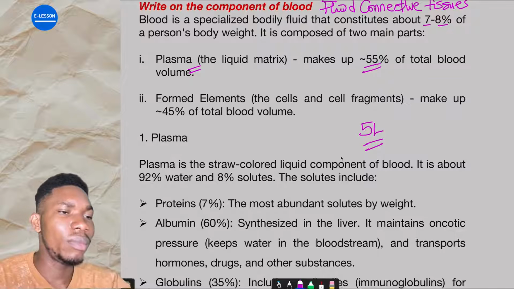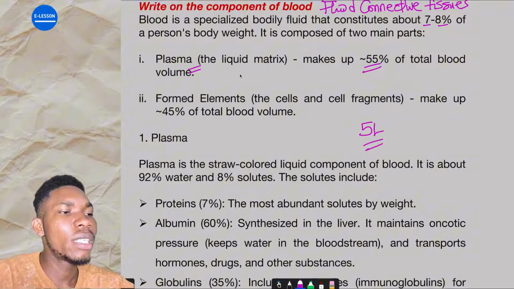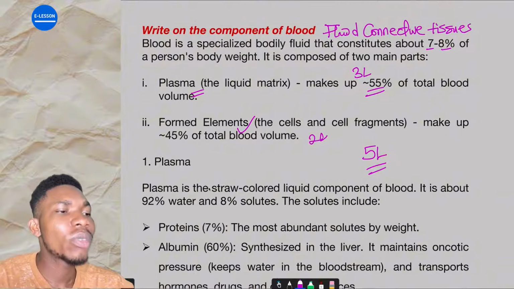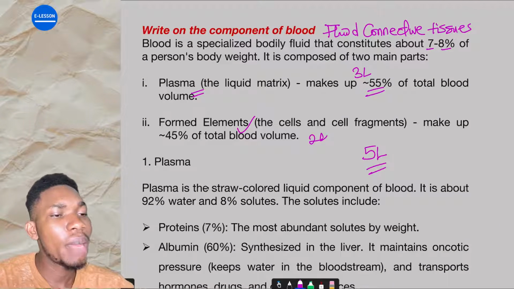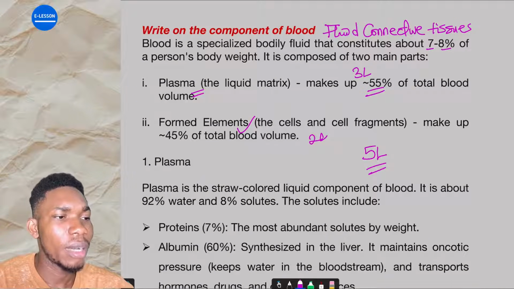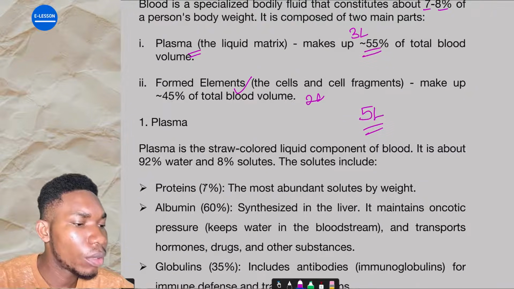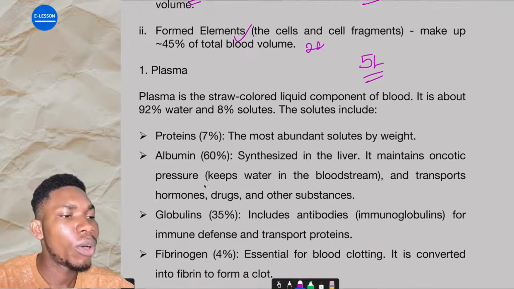Out of this 5 liters, we said about 3 liters is plasma, and 2 liters is for the formed elements of blood. So write on the components of blood. What are the formed elements of blood? Formed elements of blood are the red blood cells, white blood cells, and so on and so forth. The formed elements make up 45% of the total blood volume.